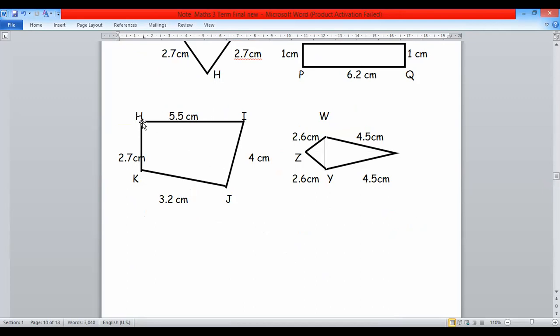Here this shape is a four-sided figure. These are shapes of figures, you can say HI 5.5, HK 2.7, KJ 3.2, JI 4, and IK 4. Similarly, you can measure the sides of the last shape.